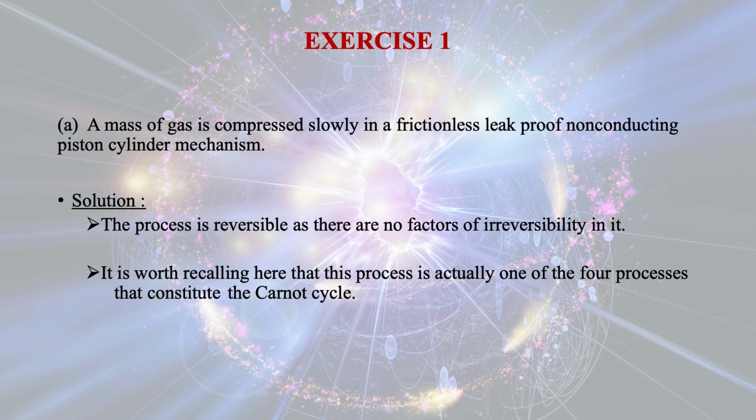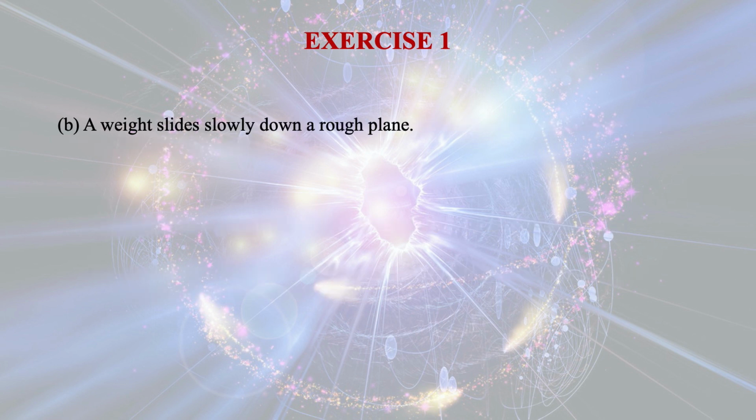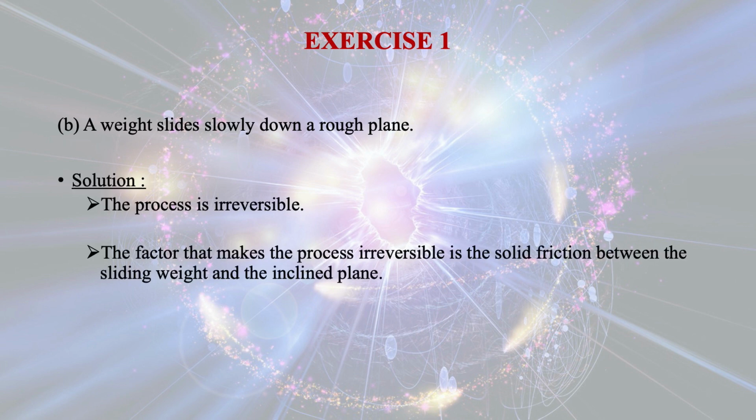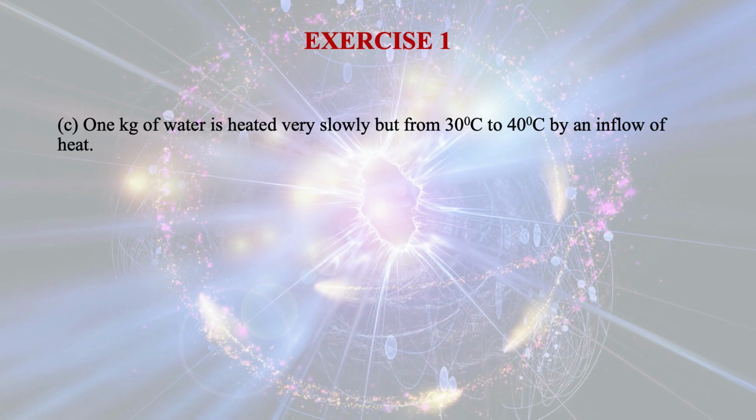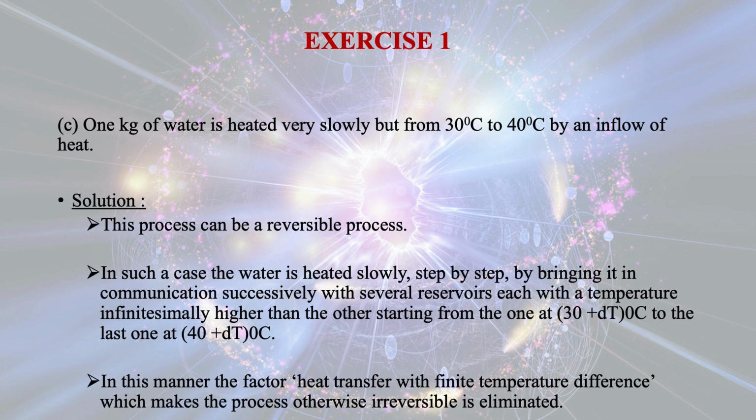It is worth recalling here that this process is actually one of the four processes that constitute the Carnot cycle. Second example: a weight slides slowly down a rough inclined plane. Obviously, the process is irreversible. Third example: 1 kg of water is heated very slowly from 30 degrees centigrade to 40 degrees centigrade by an inflow of heat. The process can be a reversible process.